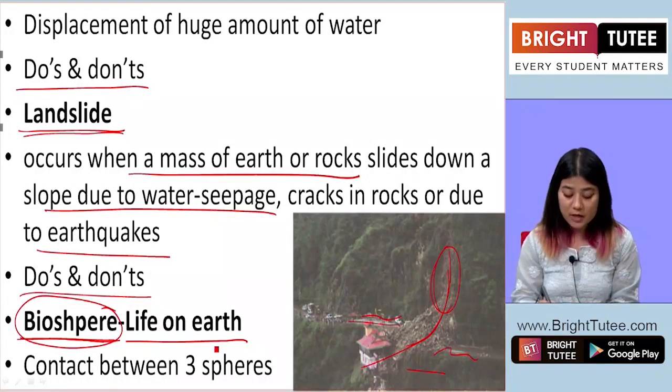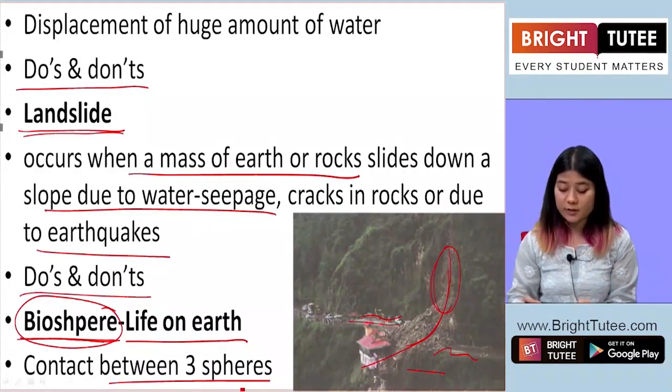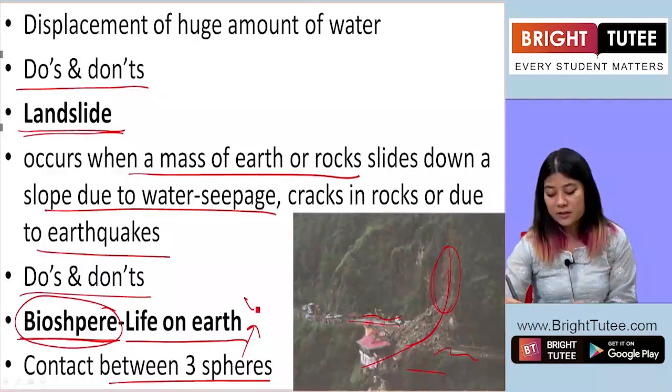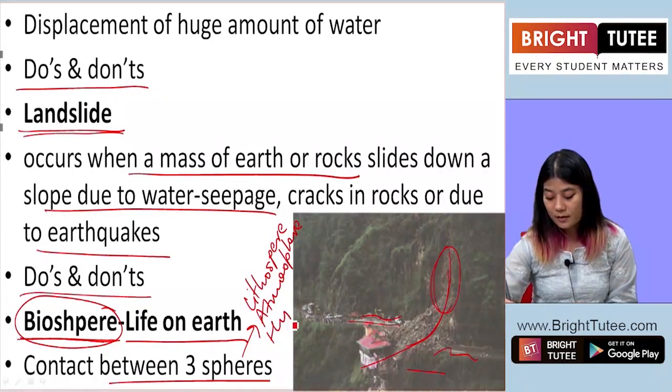In biosphere, there is contact between the three spheres that we have already talked about. The three spheres are lithosphere, atmosphere, and hydrosphere.